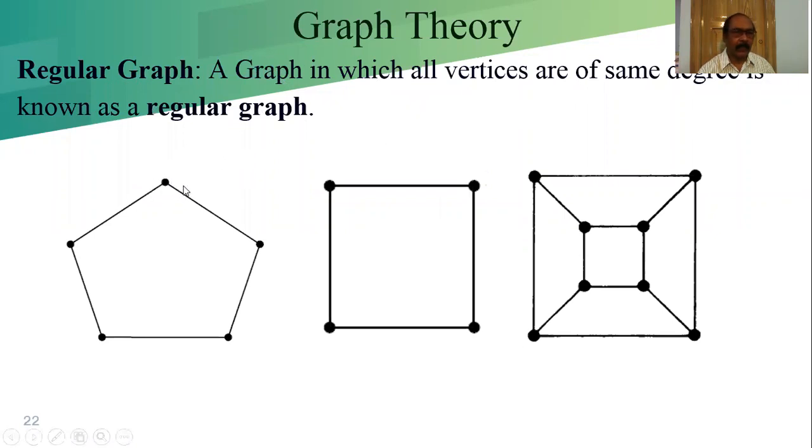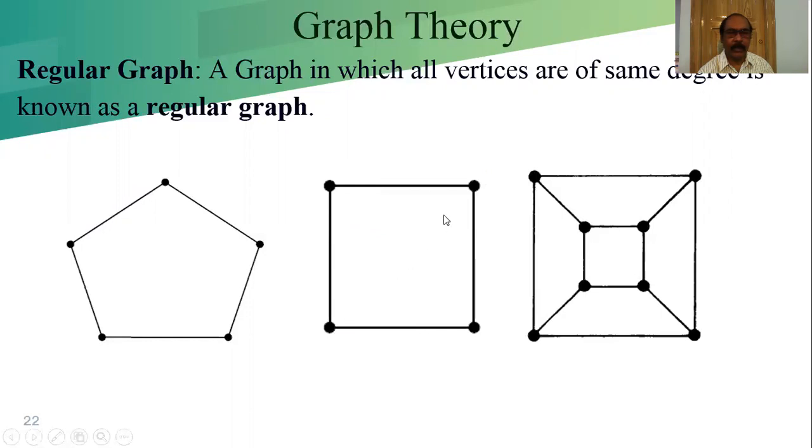In this graph, the degrees are 2, 2, 2, 2, and 2. Now, if we join this way, then this is degree 3 and this is degree 3.